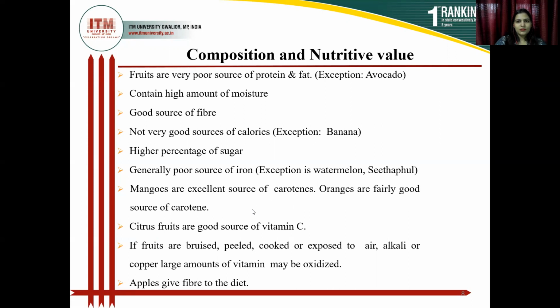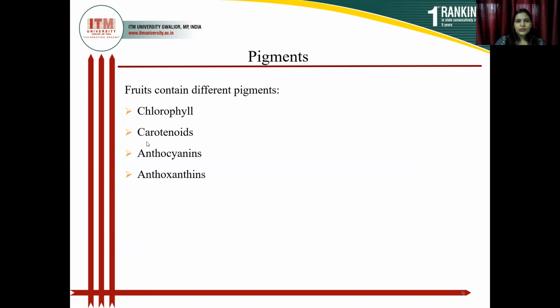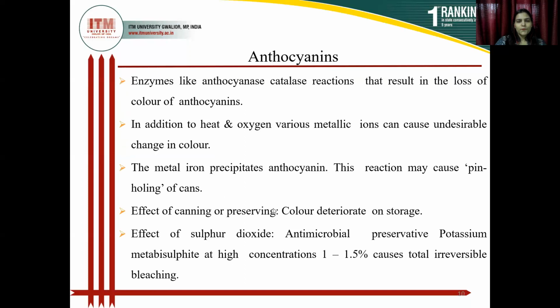Apple is a very specific and rich source of all vitamins, and it gives a high content of fiber to the diet. Here are the pigments. Fruit contains different types of pigments like chlorophyll, carotenoid, anthocyanin, and anthoxanthin. Chlorophyll is for green color, carotenoid is the yellow and orange pigment, anthocyanin gives purple, blue, and violet color and red color pigment, and anthoxanthin is responsible for white color pigment.